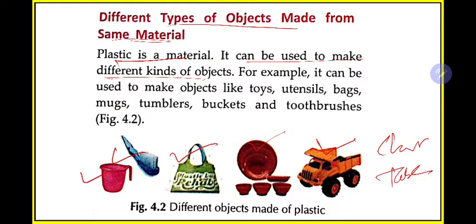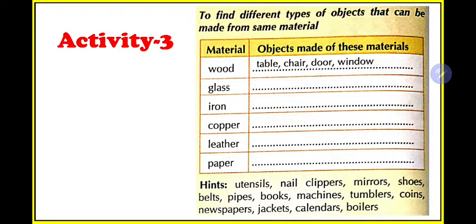Okay, so here also one more activity we have. This is to find different types of objects that can be made from same material. You solve this at home. Okay, similar to the previous one.